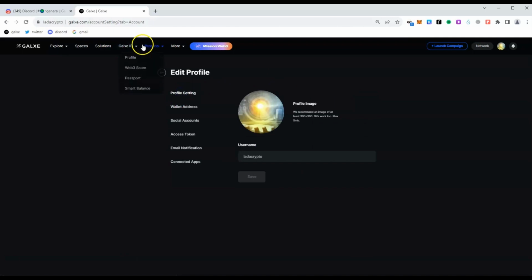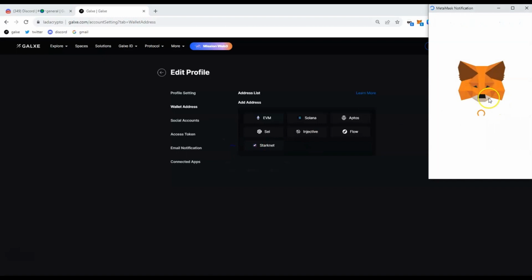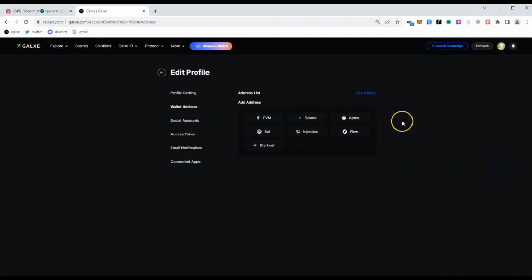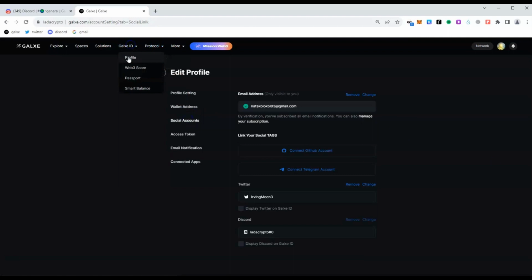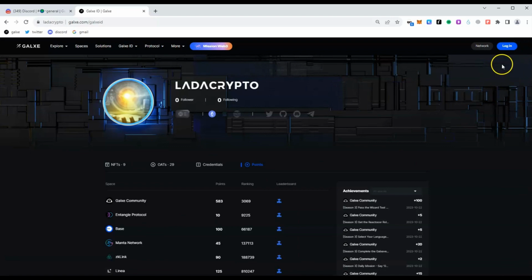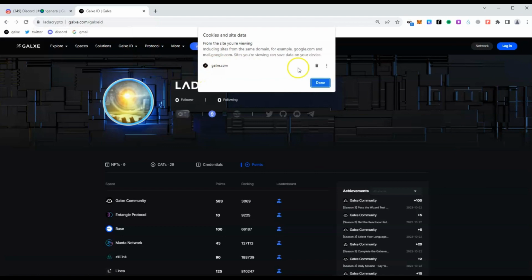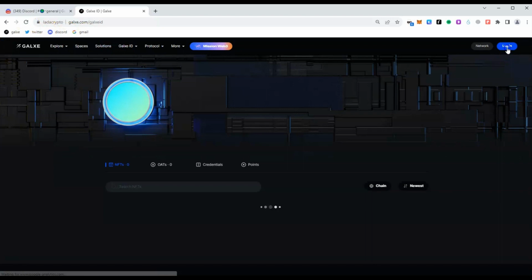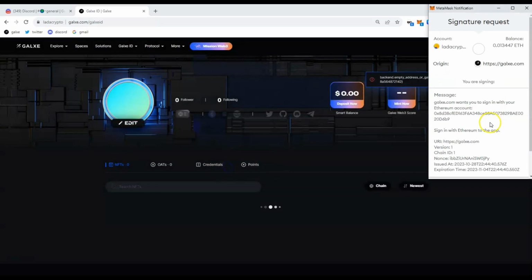Then go to the wallet addresses section in settings and add our old EVM wallet. Okay, sign. So I return everything to its place. As you can see, socials, points, and wallets are in place. Now I log out and log into Galxe using my old EVM address. Yes, reload the page, log in, and see that everything is okay.